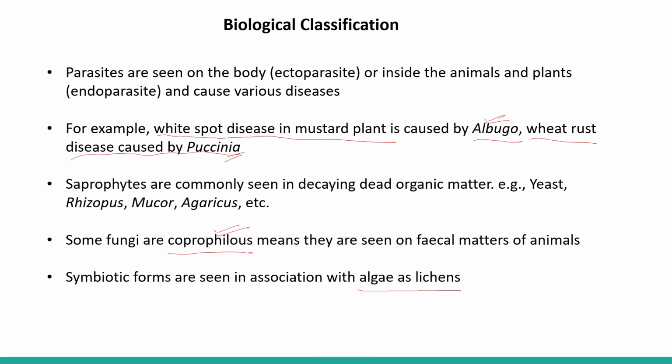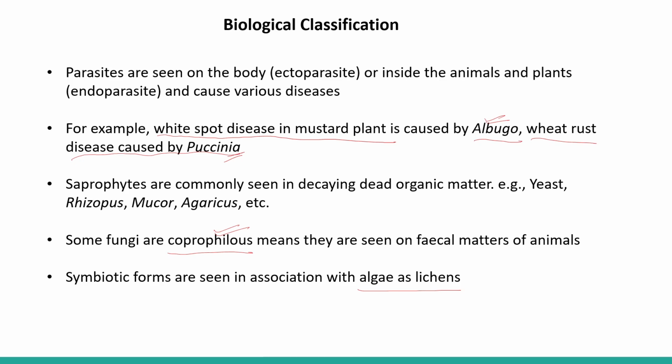Whereas fungi, what does it do? It absorbs water from the substrate and provides it to the algal cells. In the process of photosynthesis, water is required, so water is made available to the algae with the help of fungi.